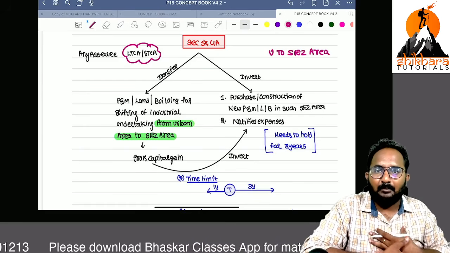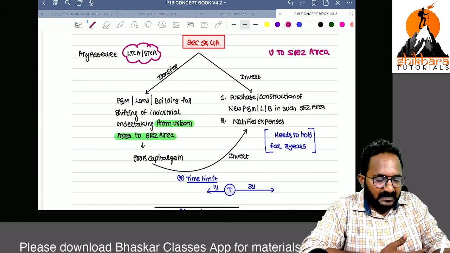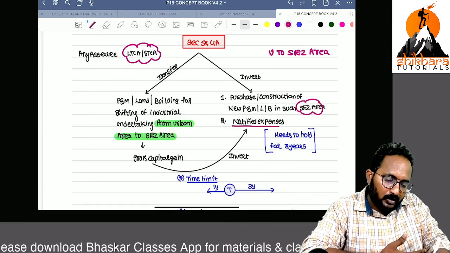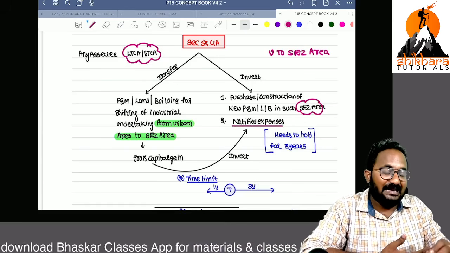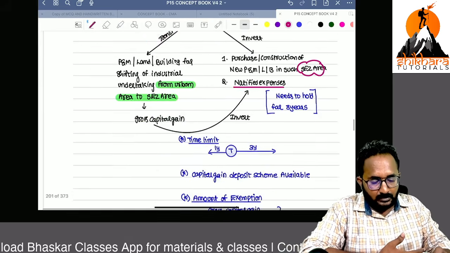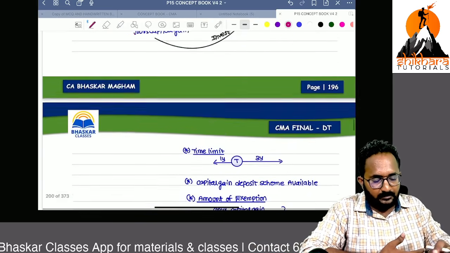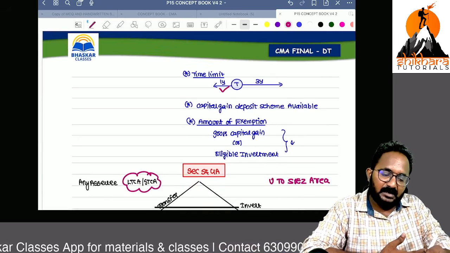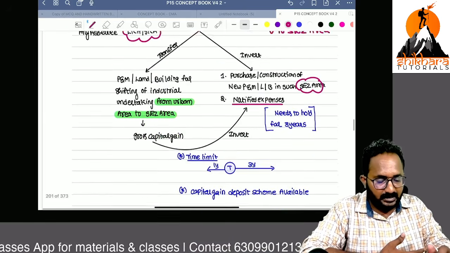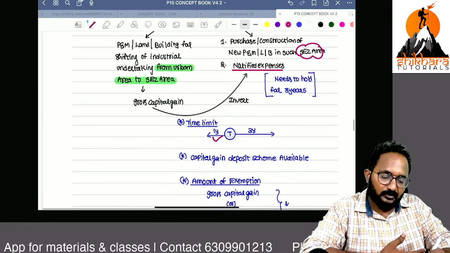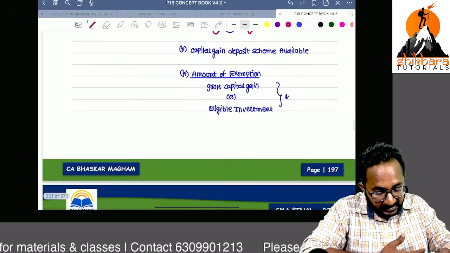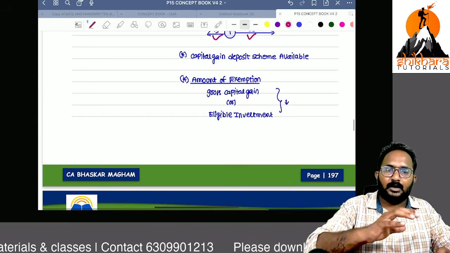Out of that, if you invest some amount in such an SEZ area or for notified expenses, that amount you will get as an exemption. Here also the time limit is 1 year before the date of transfer and 3 years after the date of transfer. Are you clear up to now?